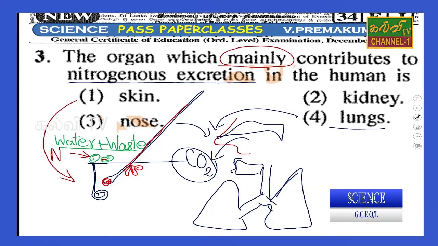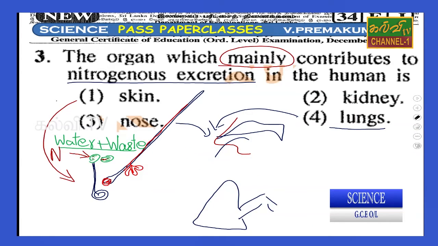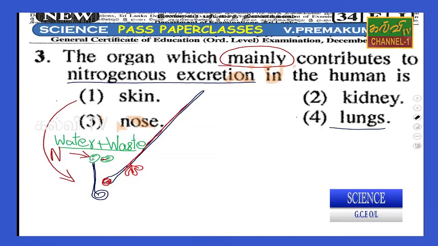The lungs are the organ for excretion, but the nose is part of the respiratory system. The lungs are most responsible for excreting carbon dioxide as a waste material from the body. Anyway, the nose and the lungs are not responsible, but the kidneys are. We can discuss the kidney.